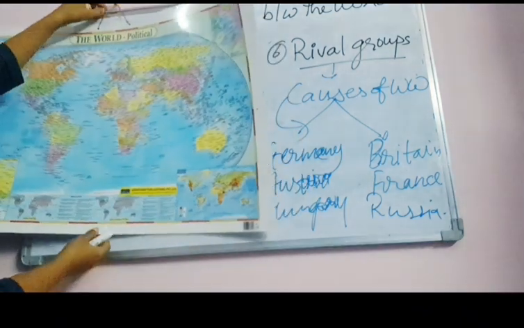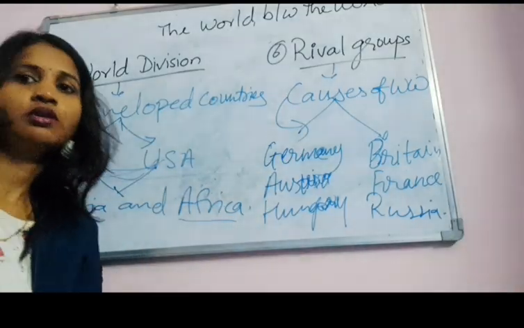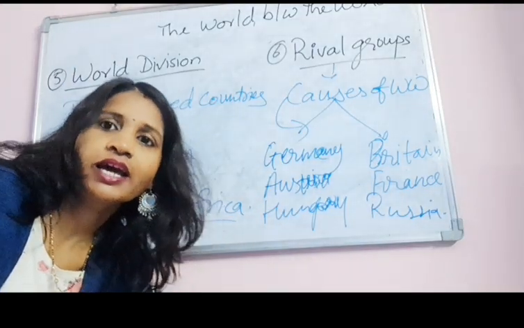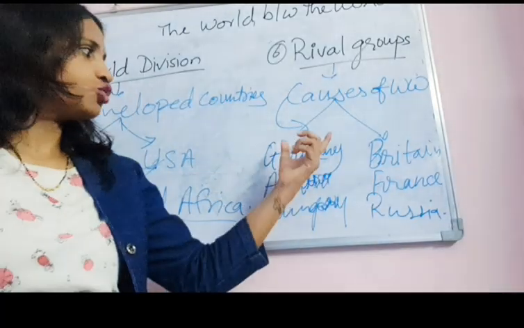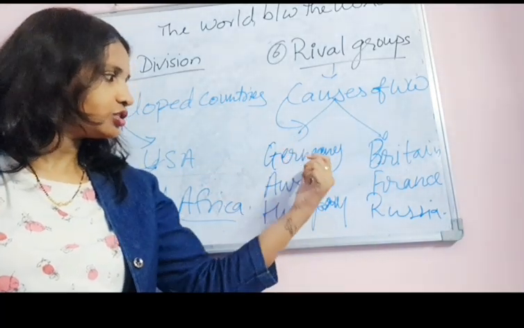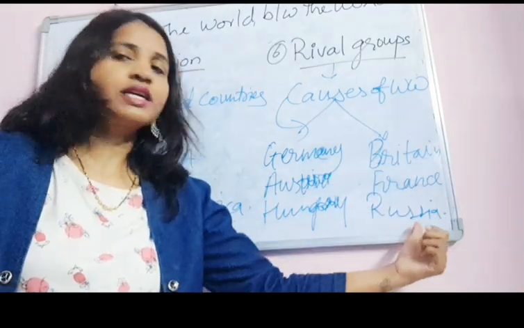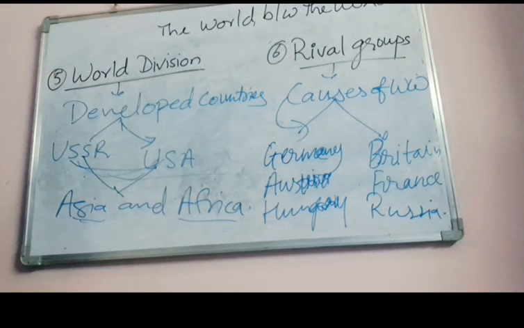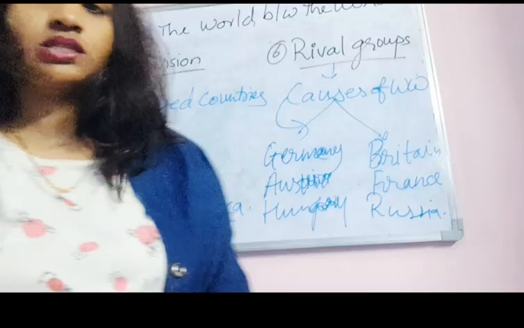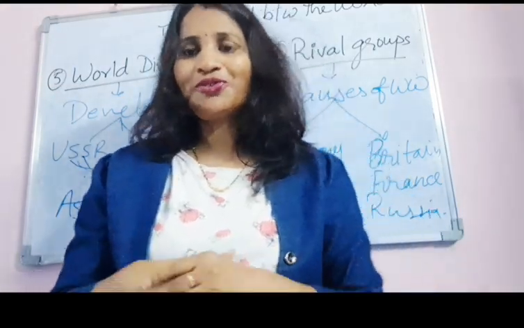So these became two powerful blocs, and they fought against each other. On one side Germany, Austria and Hungary, on the other side Britain, France and Russia. Hope you understood well. We'll continue with the main causes of World War I in tomorrow's lecture.